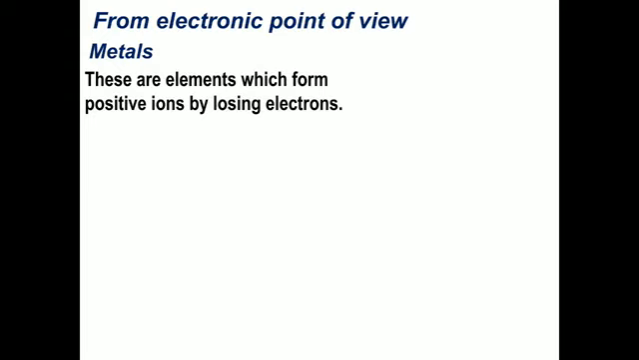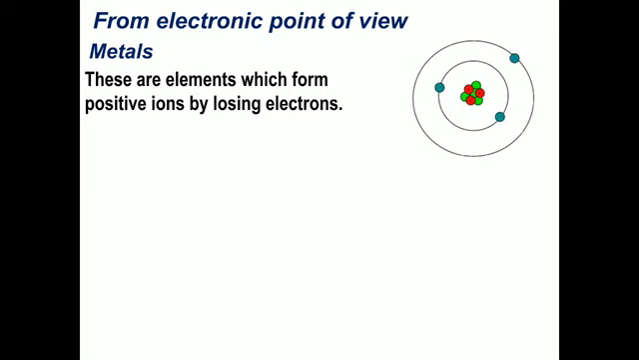Now from the electronic point of view, which is a little more detailed as per your syllabus. Depending upon their electronic structure, remember, metals are those elements which form positive ions by losing electrons. There are two things: one is losing of electrons and second is formation of a positive ion. So how does this happen in the case of a metal? Let us see an atom of a metal.